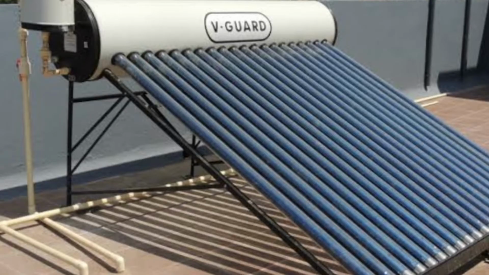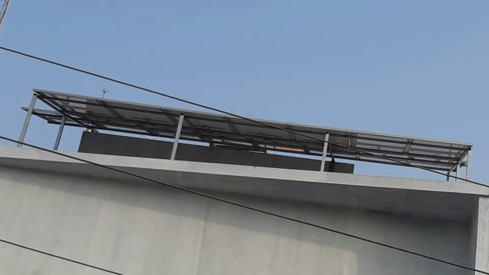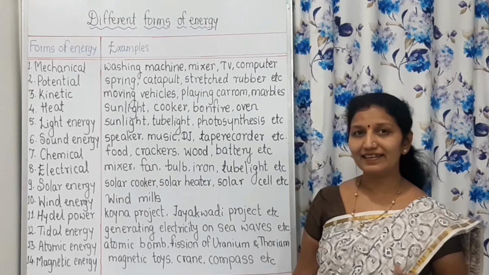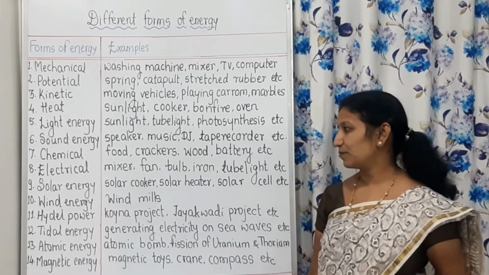The solar heater is used for heating water. Then the solar cell is also used for so many purposes, like electricity is also provided. The whole electrical appliances can run by using solar energy. It has so much capacity.